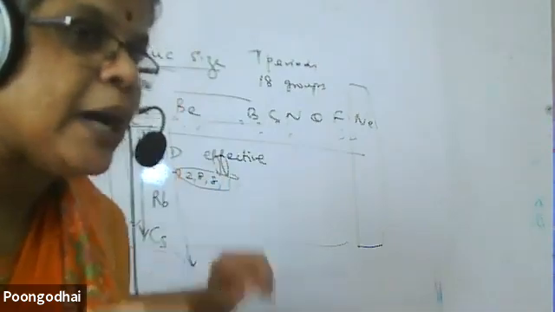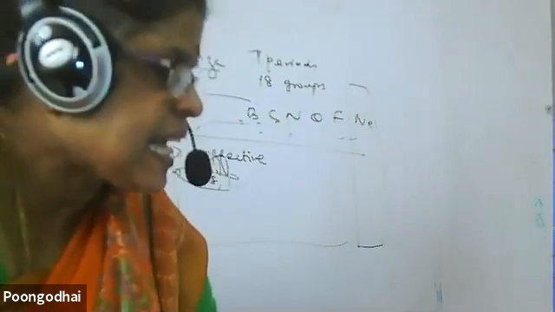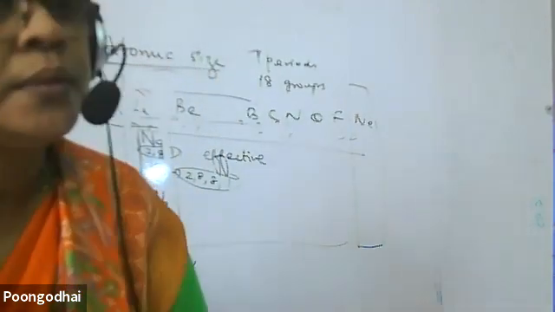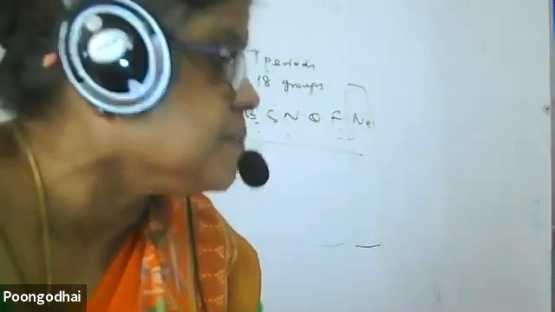Compared to lithium, the nuclear charge is now increased, and one more electron is added in the second shell, at nearly the same level. So the attraction will be more. That we call an increase in effective nuclear charge. So the size of the atom decreases.